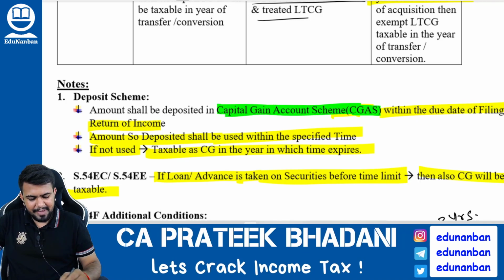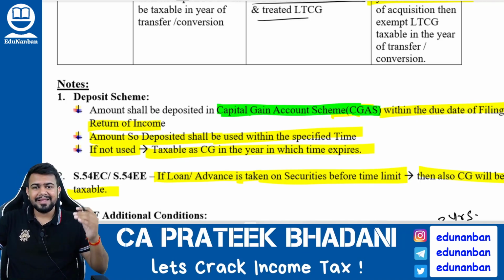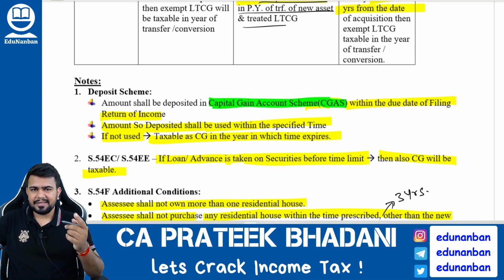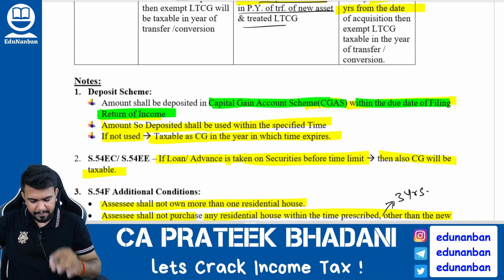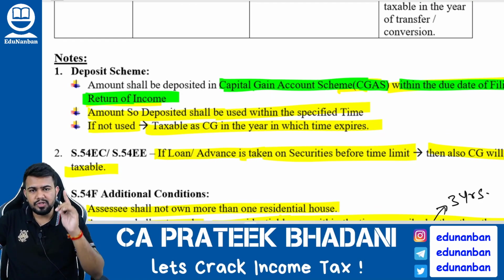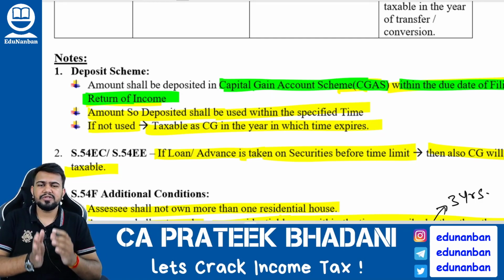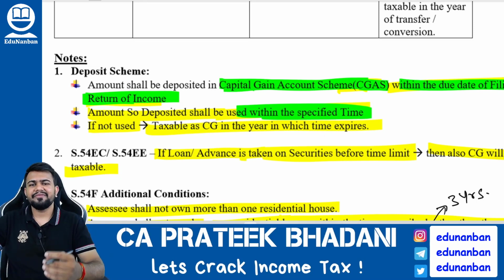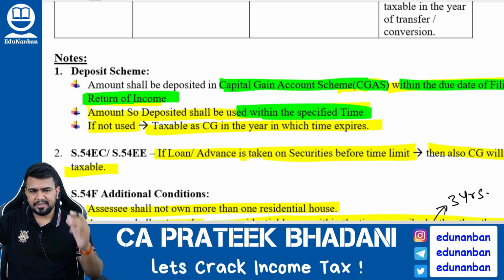This is nothing but a special bank account in which the assessee has to deposit the capital gain. If the assessee is depositing the capital gain in the account scheme, it should be deposited within the due date of filing return of income. Then this deposit amount should be used only for constructing or purchasing the new house within the time limit. What is the time limit? -1 plus 2 plus 3. Within the time limit, the assessee should use the money which is there in the deposit scheme to buy or construct the new house.